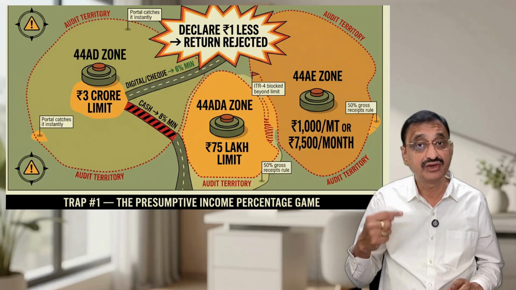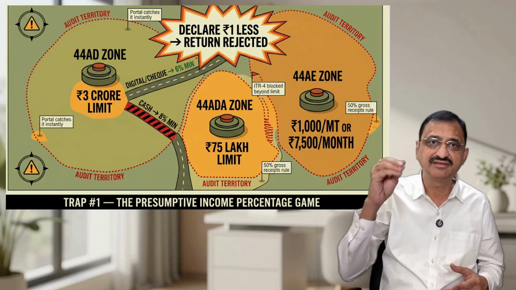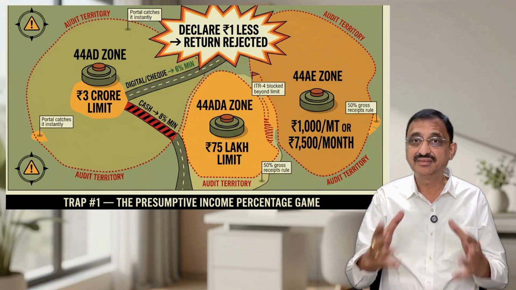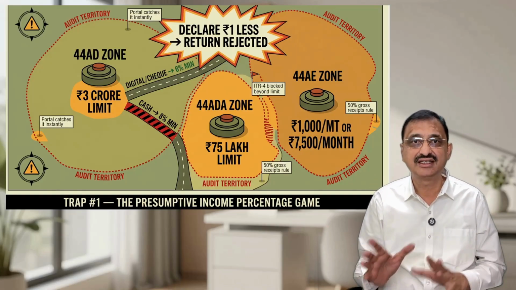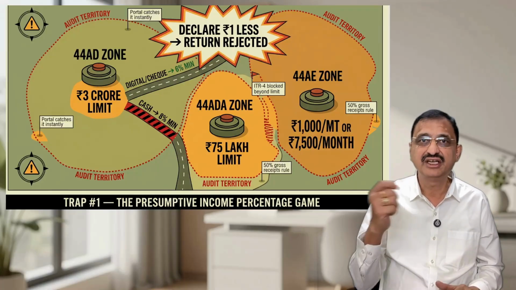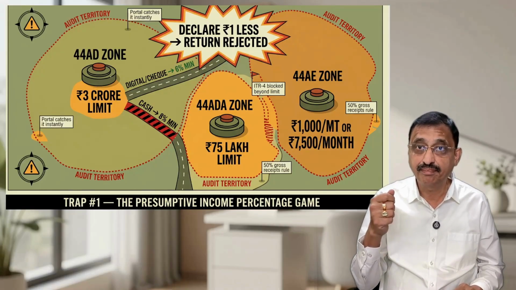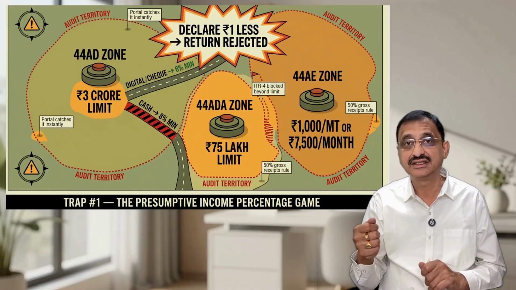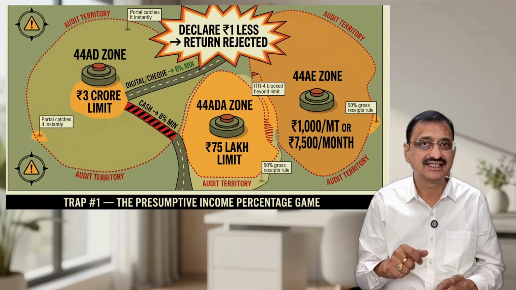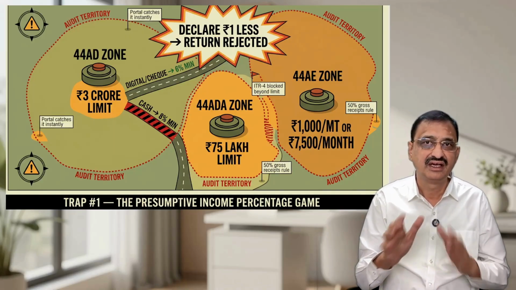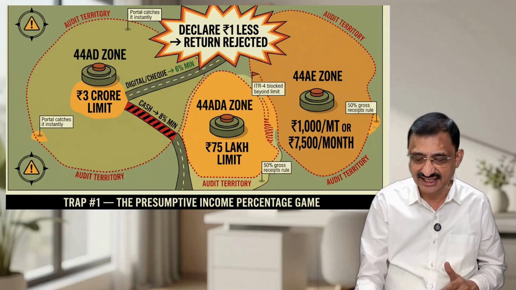And next, for 44ADA professionals like doctors, freelancers, consultants, your presumptive income must be at least 50% of the gross receipts. And the limit is 75 lakhs, if your cash receipts are within 5%. Cross that, and tax audit is mandatory. For 44AE goods carriage, minimum 1000 per metric ton per month per vehicle, about 12 metric tons, or 7500 per month for smaller ones. Declare less, return rejected. Rule of thumb: never under-declare presumptive income to save tax. The system catches it instantly.